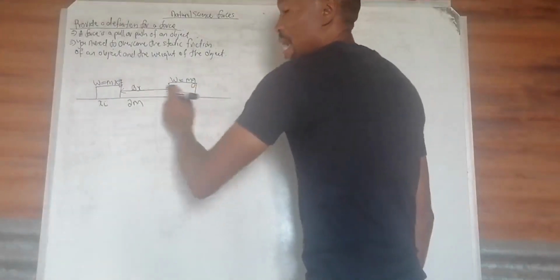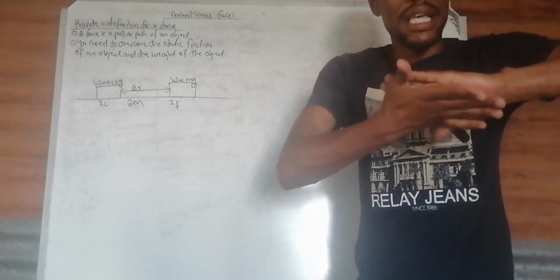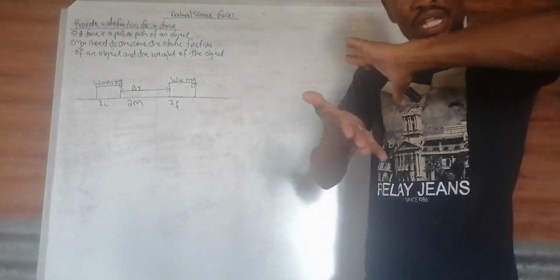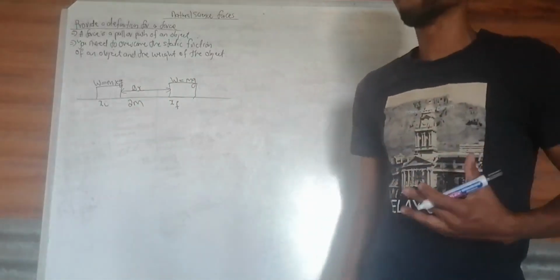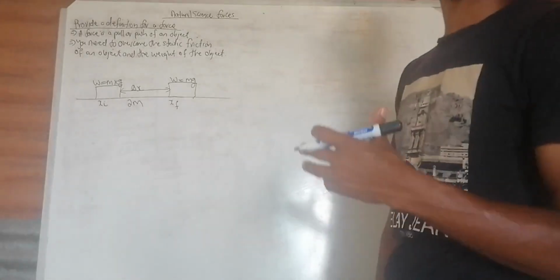To move this object, you must first overcome the frictional force holding the object in contact with the table, and secondly, you have to overcome the weight of that object. Practically, that makes more sense.